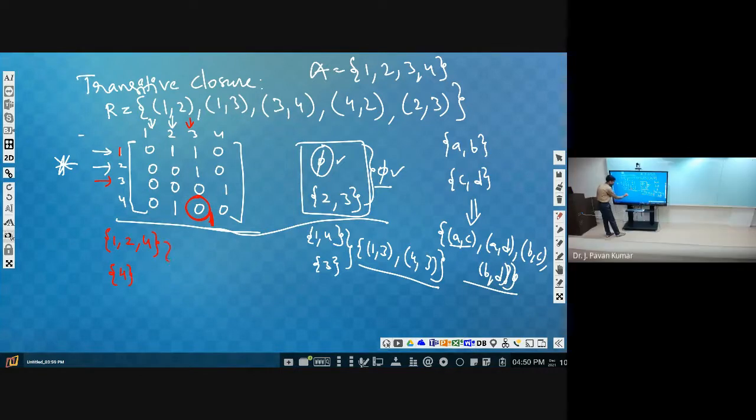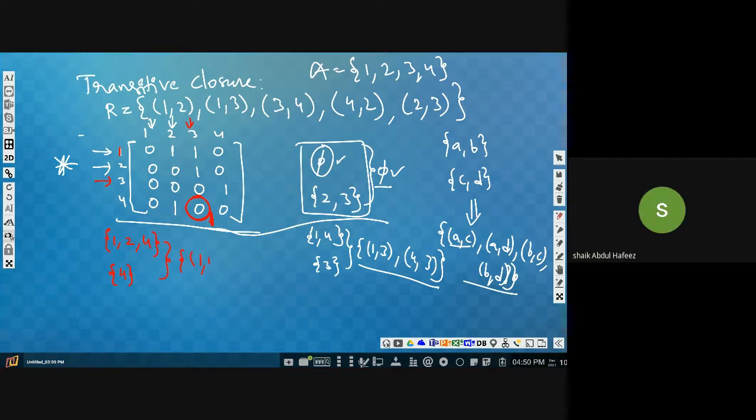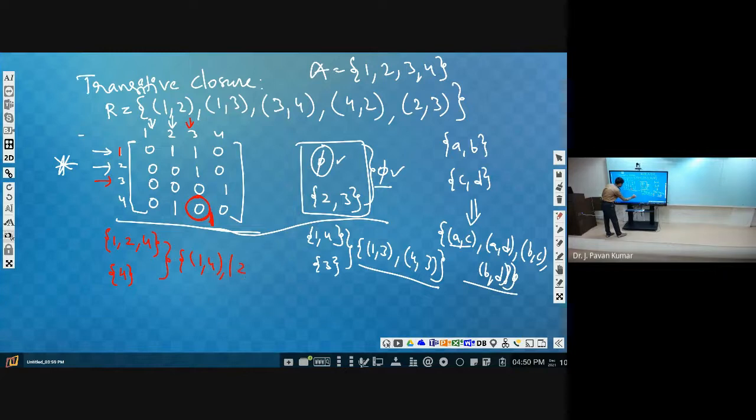Now what is the Cartesian product of these two? 1 4, 2 4, 4 4. Now 1 4, are we having 1? We don't have. So we have to make it as 1. Next 2 4, are we having 1? No. We have to make it as 1. Next 4 4, are we having 1? No. So all these entries we have to change to 1.